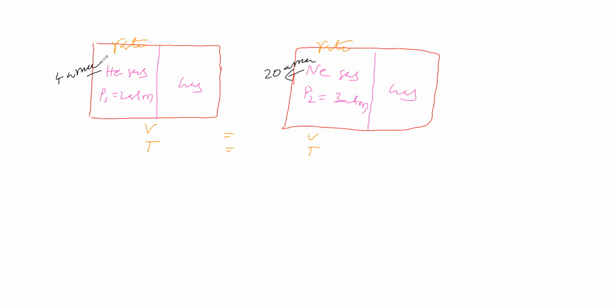This atom has less mass. Less mass means faster movement. This mass is more than this, so it will move slowly.